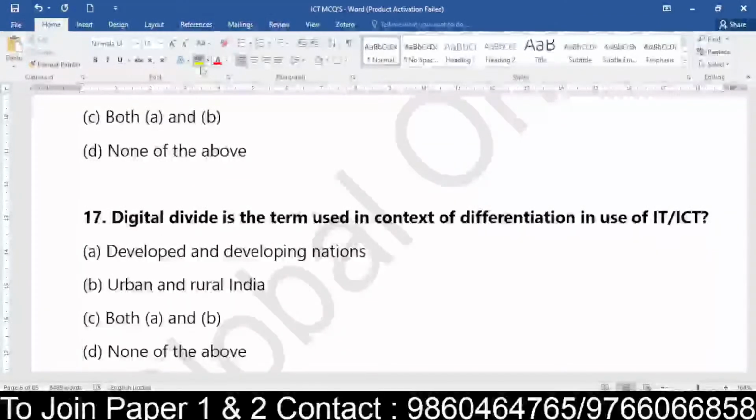So they are talking about the digital divide. So whether it is the differentiation in the use of information technology or ICT, whether it is developed and developing nations, whether it is urban and rural India, or it is both A and B. Yes. So let's see.